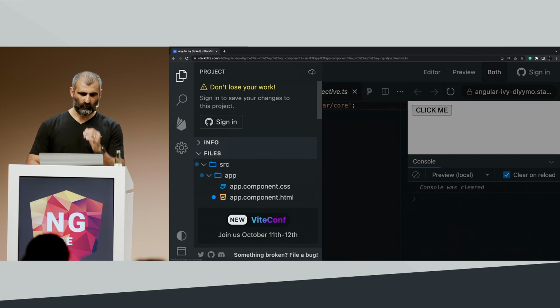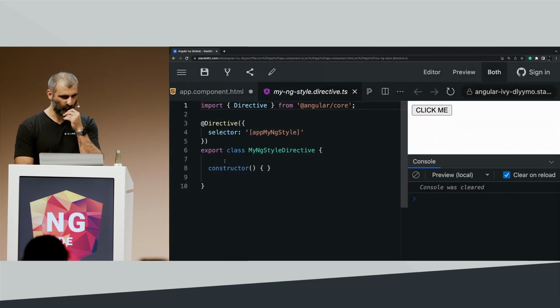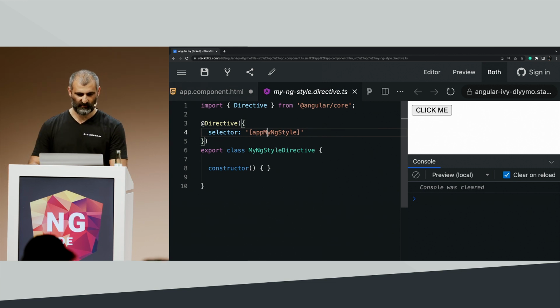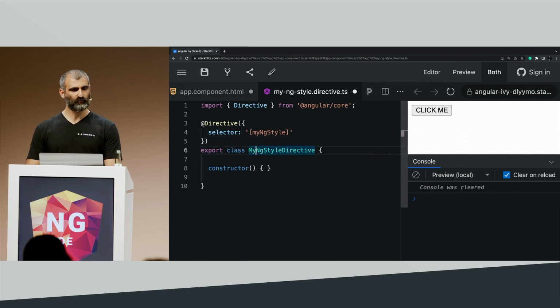I'm going to call it my ngStyle, so it's going to be a little bit different from the original ngStyle, and we're not going to have any conflict. So I'm calling it my ngStyle, and let's do it together.